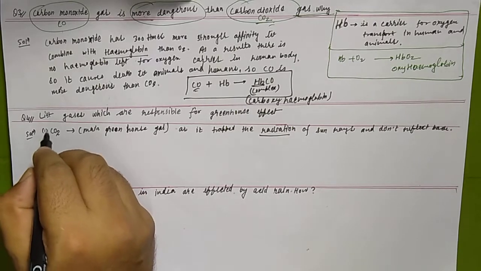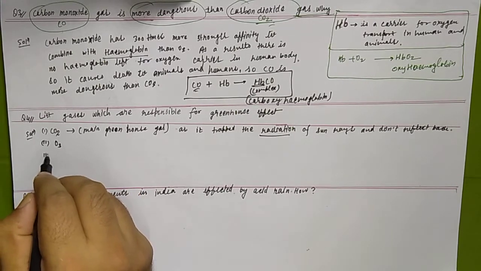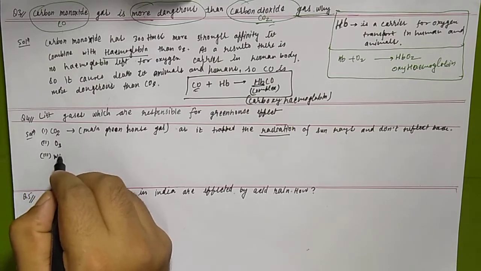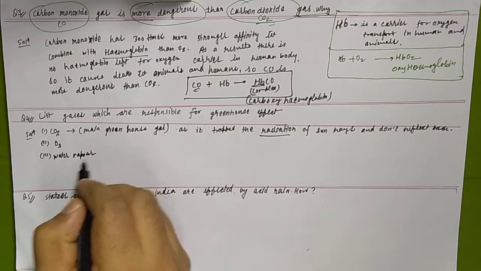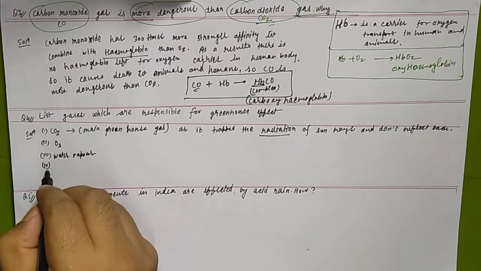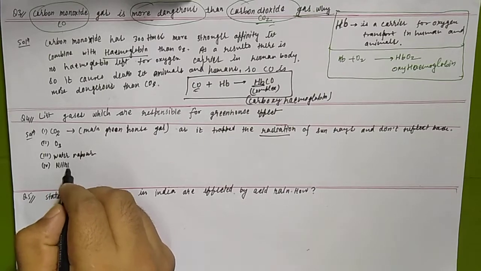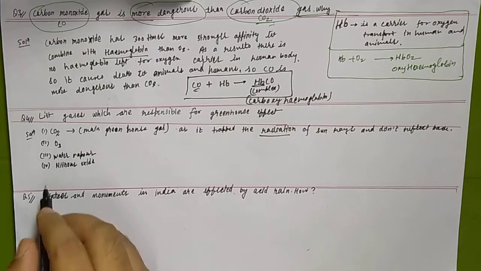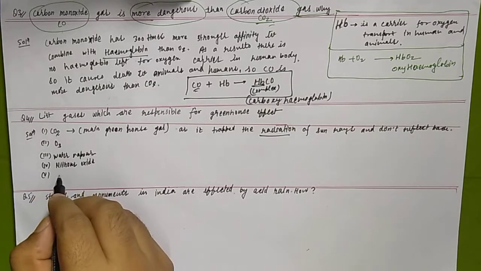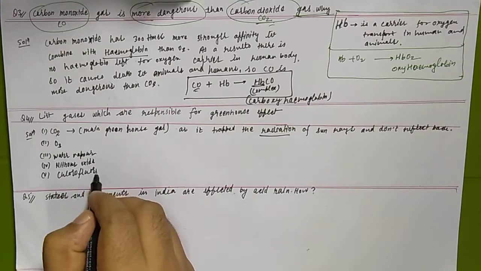Now this one is the first, and then ozone is a greenhouse gas, and third is water vapor. Water vapors also come under greenhouse gases. Next one is nitrous oxide, this is also a greenhouse gas. And lastly, chlorofluorocarbon.